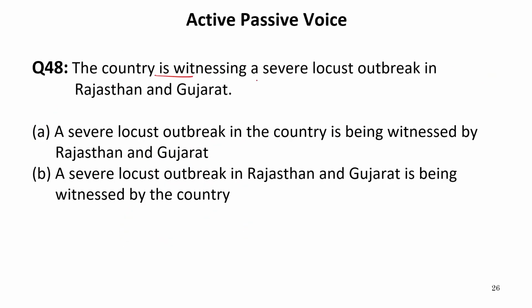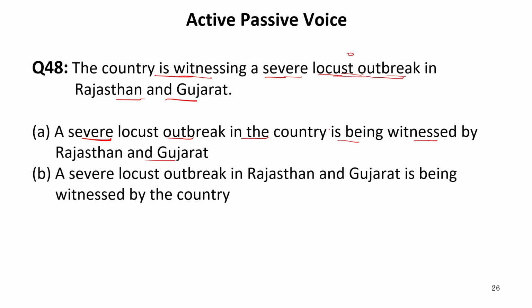The country is witnessing a severe locust outbreak in Rajasthan and Gujarat. Now if we see this sentence, the country is witnessing, so this is present continuous tense, a severe locust outbreak, this is object, in Rajasthan and Gujarat. Now let us see the options. A severe locust outbreak in the country is being witnessed by Rajasthan and Gujarat. Now we have the country is witnessing a severe locust outbreak.